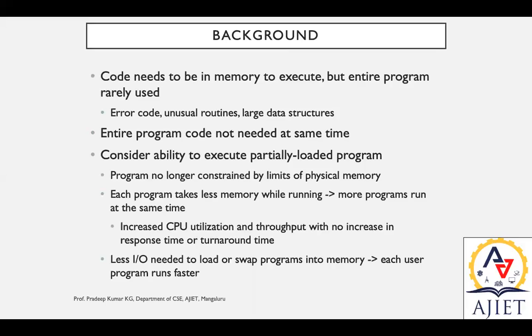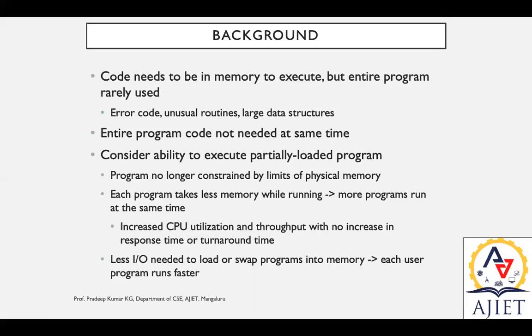This is a continuous process. During the execution, the program is executed part by part, or instruction by instruction. On the other hand, not all the program code, not all the lines, not all the memory references are needed at the same time.